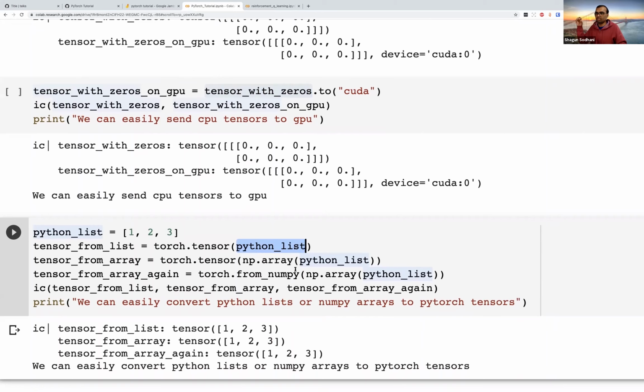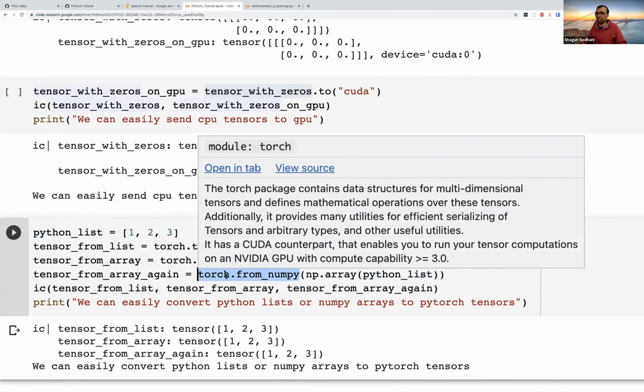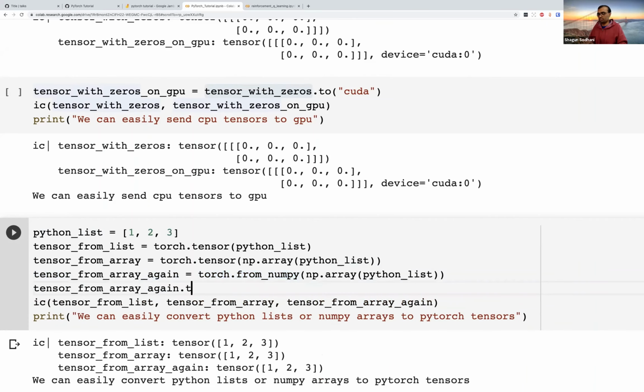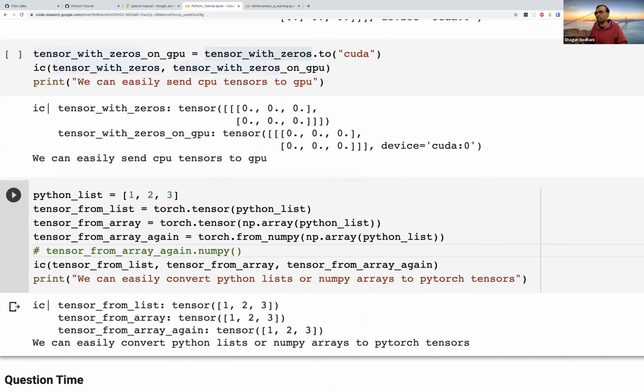In fact, there's this nice thing called the Python NumPy bridge, which means you can take a NumPy array and convert it into a torch tensor by calling this function called torch.from_numpy. So it would take your NumPy array and convert it into a PyTorch tensor, and then you can take a tensor and bring it back to a NumPy array by doing a .numpy. So that would look like this. You have this nice bridge between PyTorch and NumPy, where NumPy arrays can be easily converted into PyTorch tensors and the other way around.